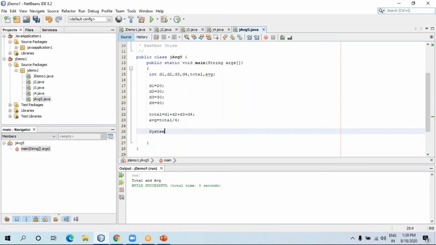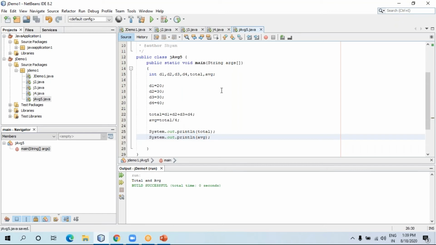System.out.println. You can print total this way, you can print average this way. Let me show you avg. Okay, now let me run. It displays the total equal to this and average equal to this, but it is not easy to identify what 120 means, what 30 means. Is it total or is it average? So a little bit of confusion is there.